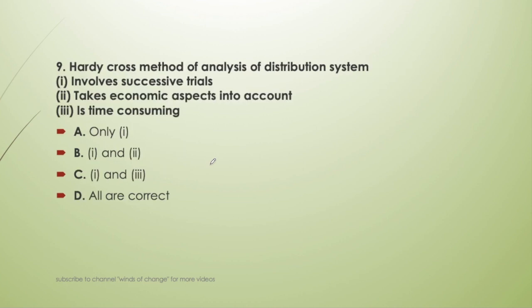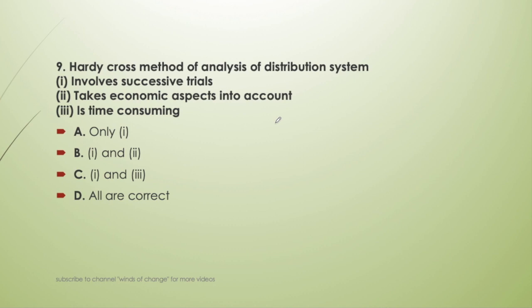Next question. Hardy-Cross method of analysis of distribution system involves successive trials, takes economic aspects into account, is time consuming. We have to find out which are correct. Only first and second, first and third, or all are correct.